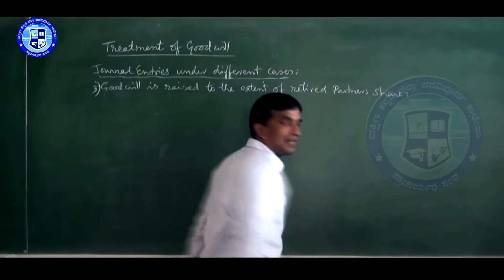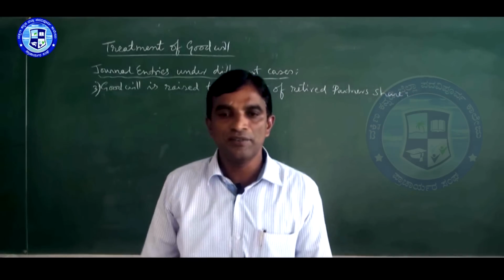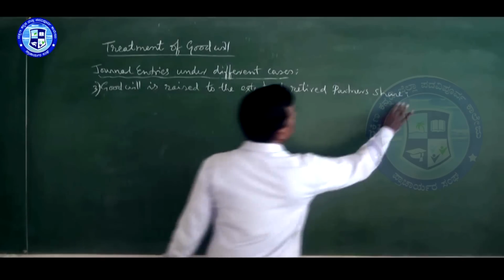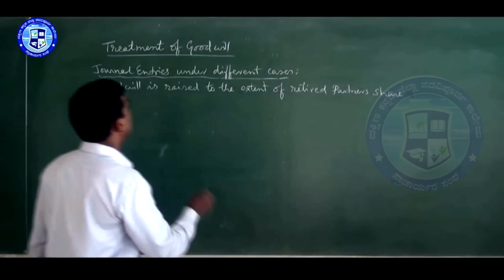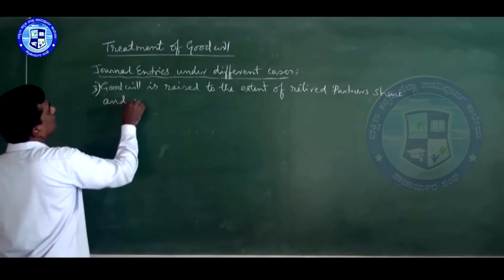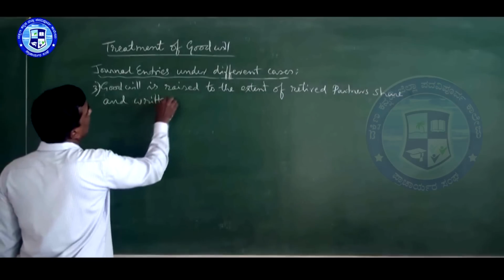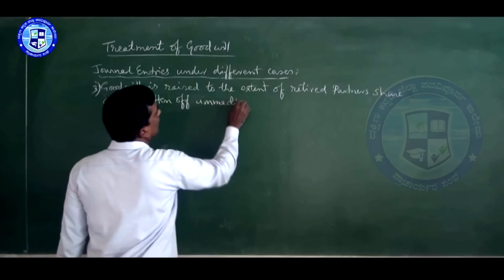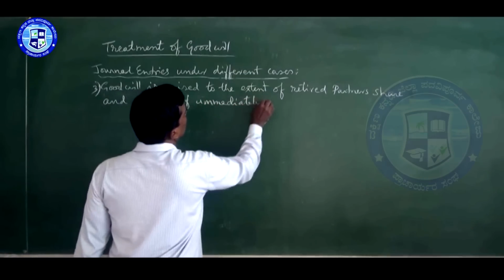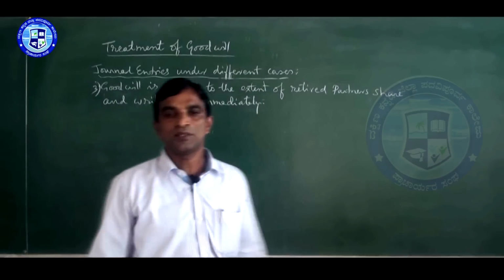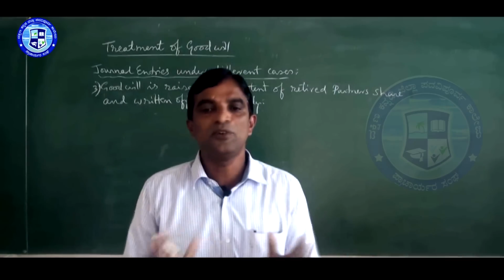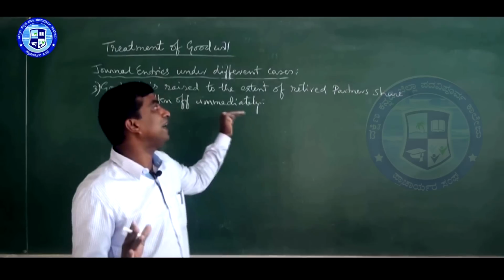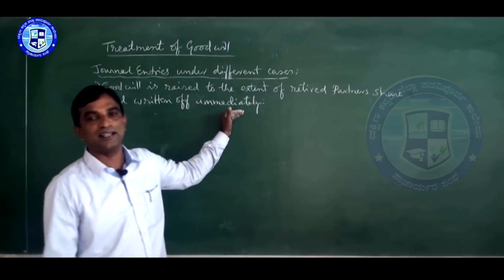Only as much as the retired partner's share is what we raise, and we don't keep it, it is written off immediately. What will be the journal entry? So for creating, we have to write goodwill, but goodwill only to the extent of the retiring partner's share.